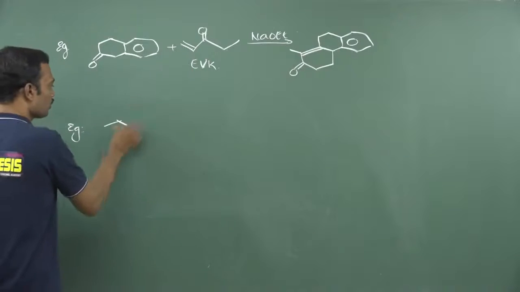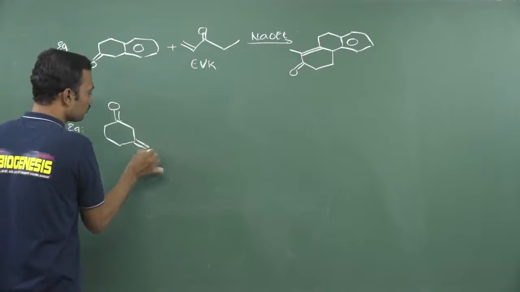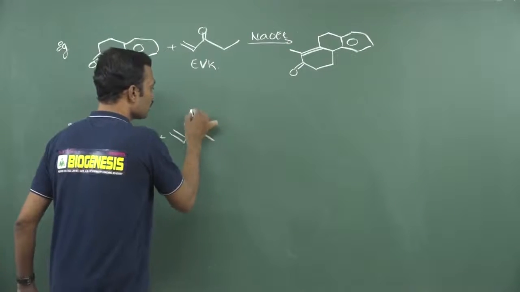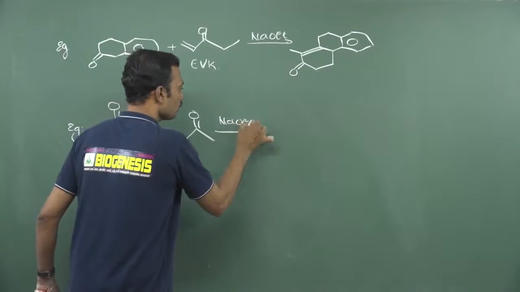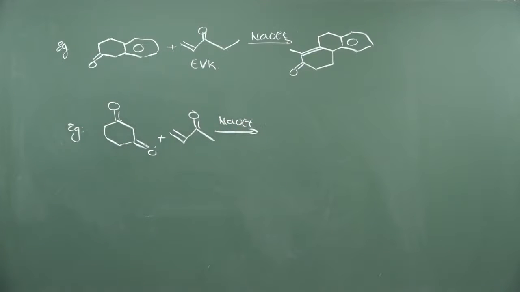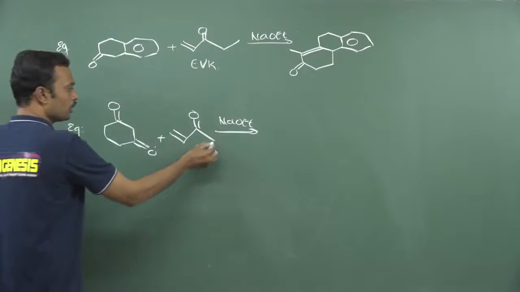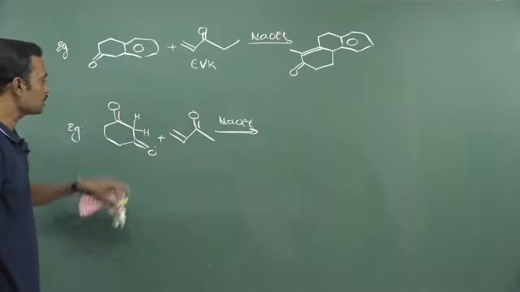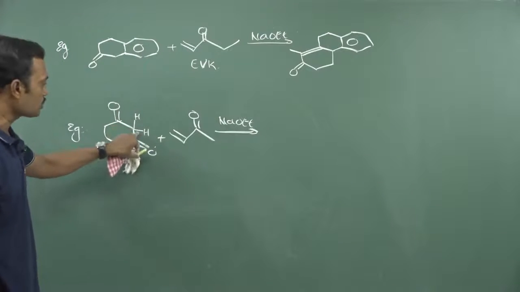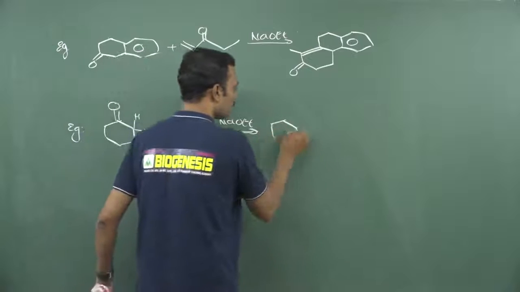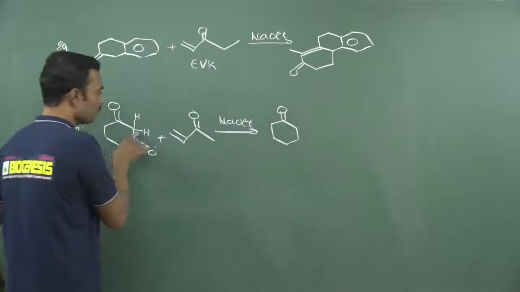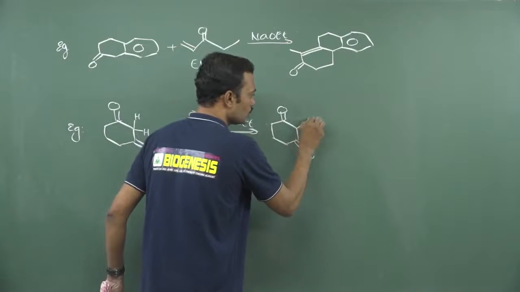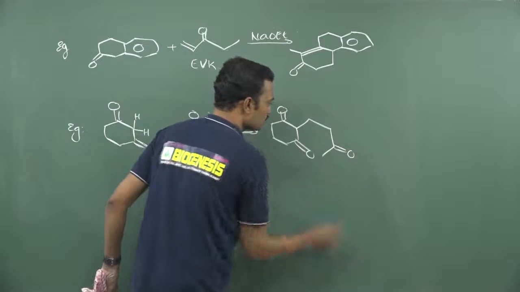Okay. Now here one more. I am taking a 1,3 dione. This is a 1,3 dione. So when a 1,3 dione reacts with methyl vinyl ketone, this is NaOEt like this. What will be your answer? Okay. Now see, observe carefully. Here this hydrogen is more acidic than a normal carbon hydrogen. Why? Because here 2 electron withdrawing groups are present over here. So definitely what happens, see, this carbanion will attack on this beta. So after attacking this, you may expect like this 1, 2, 3, 4 like this.